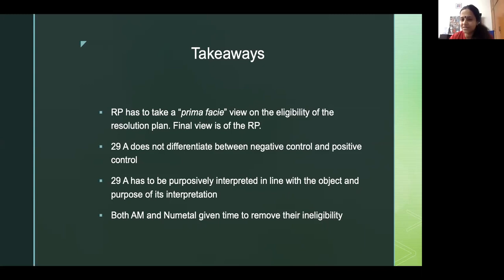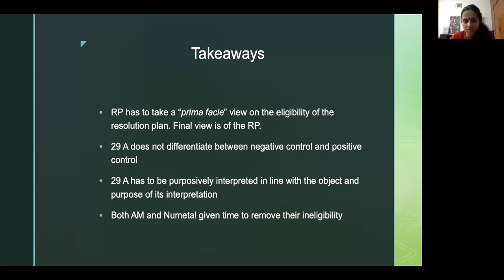But the code is a rigorous mechanism. And the stipulations under the code in terms of 29A not only prevent the promoter but a large number of people. It disqualifies a lot of people. In fact, in Essar Steel, it was also discussed whether 29A is too wide, covering not just promoters but anybody else who may be related to a company. And it tried to narrow the reading down, but somebody who may be interested in acquiring a company and may not want to go through the procedures of court may give a settlement plan. There are a lot of people who've given a settlement plan.